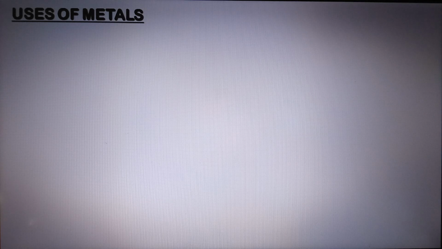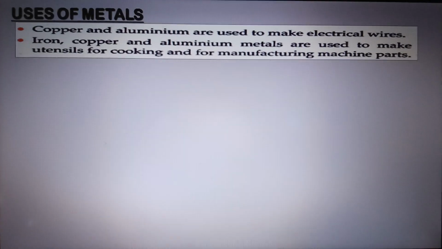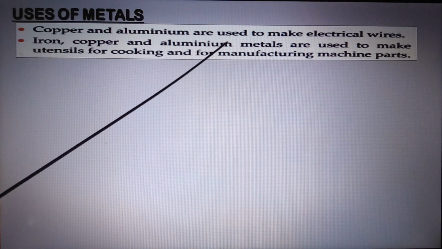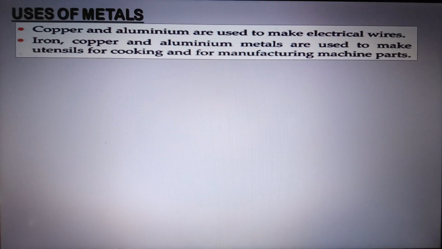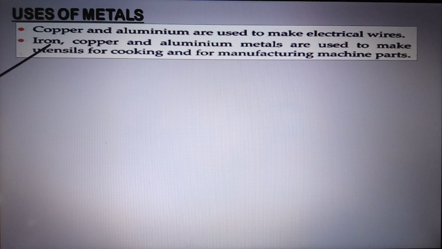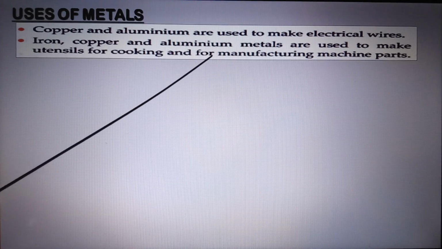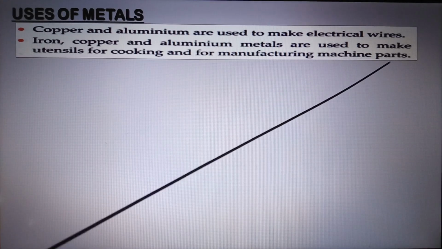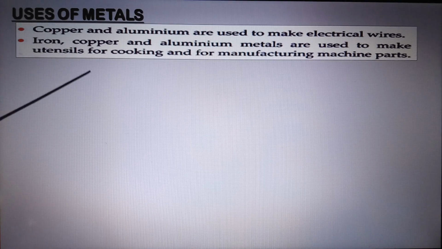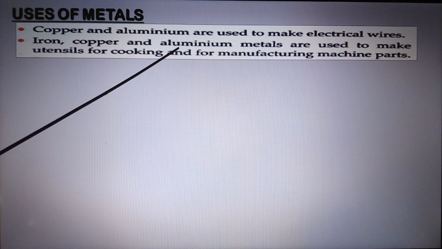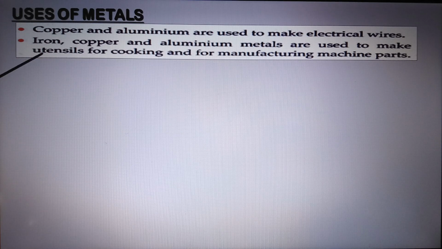Uses of few metals. Copper and aluminum are used to make electrical wires and even utensils. Iron, copper, and aluminum metals are used to make utensils for cooking and for manufacturing machine parts because these are very good conductors of heat, and hence they are used for making utensils, and they are very good conductors of electricity.